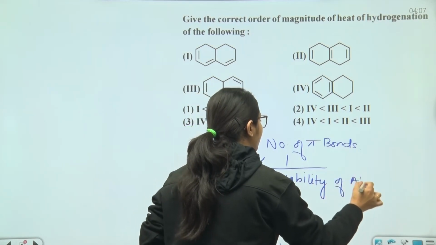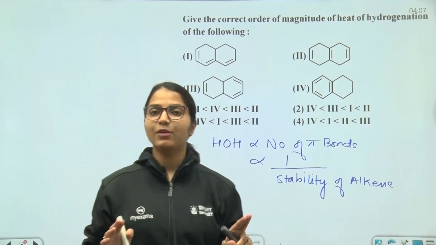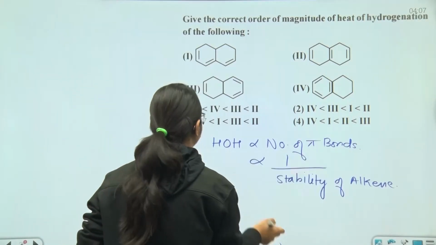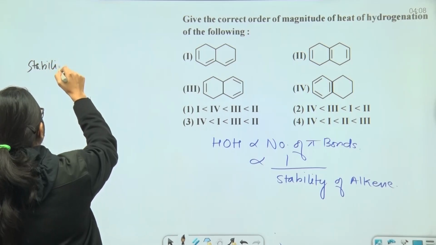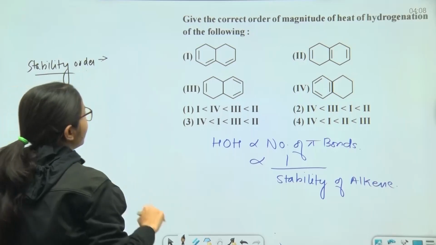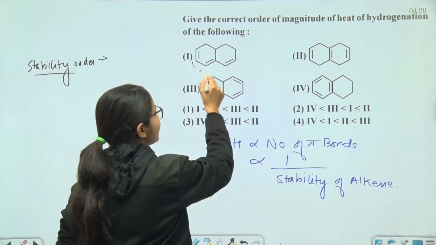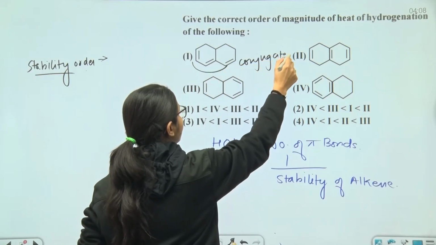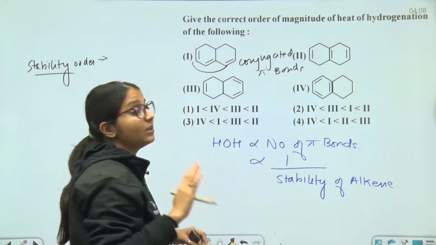So what will we do? We'll first find out the order of stability of the alkene, and then we will reverse the order for the HOH data. So, the stability order of the alkene will be, here we can see that these pi bonds are in conjugation. These are conjugated pi bonds. Conjugated pi bonds are more stable than isolated pi bonds.